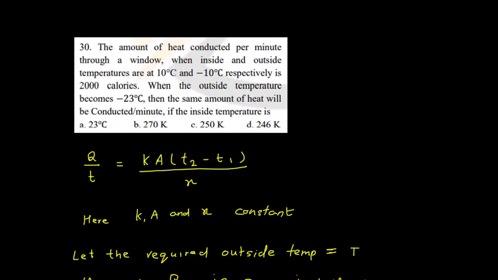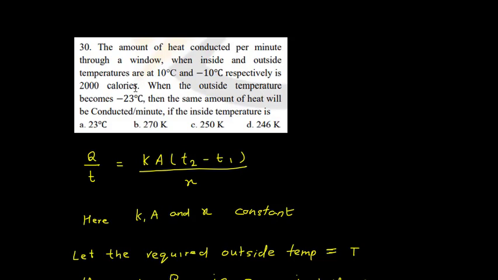Now question number 30. The amount of heat conducted per minute through a window when inside and outside temperature are at 10 and minus 10 respectively is 2000 calories. When the outside temperature becomes minus 23 degrees Celsius, then the same amount of heat will be conducted per minute if the inside temperature is. So inside temperature we don't know.